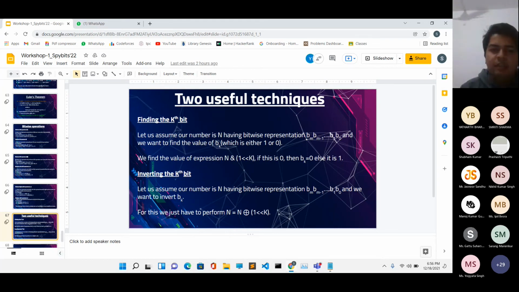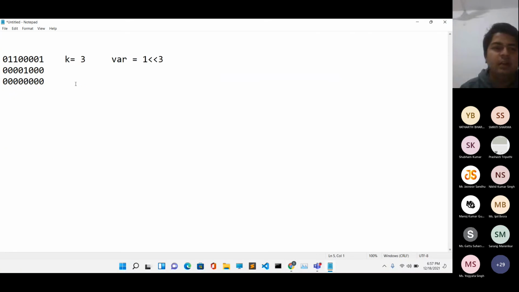The second thing is inverting the kth bit. Several times, what we have to do is we have been given a number and we want to invert a particular bit. Like let's assume that this is the number n and k is equal to 3. That means I want to invert this bit. By inverting, I mean all the other bit values should remain unchanged. I just want to invert this particular value. So how do we do that?